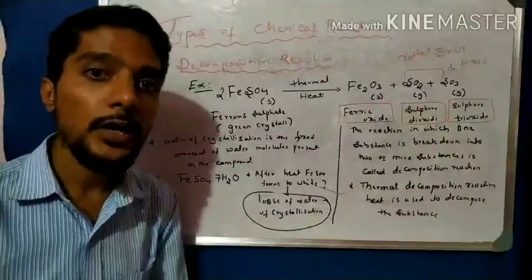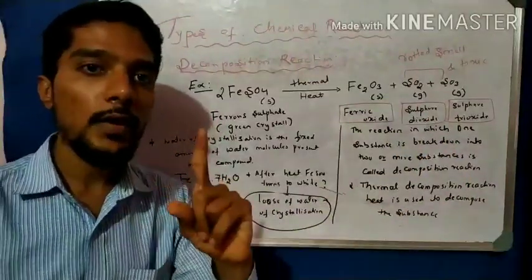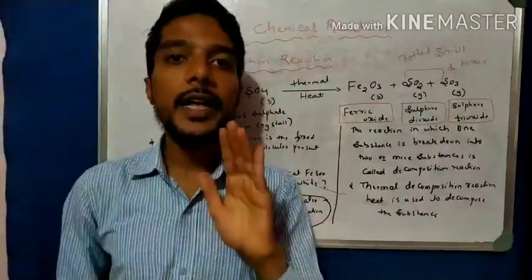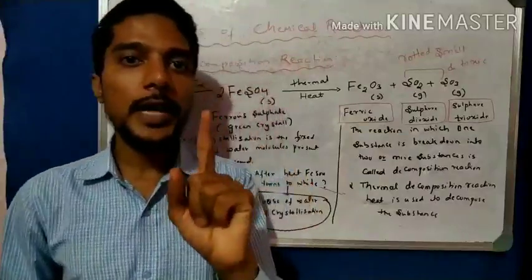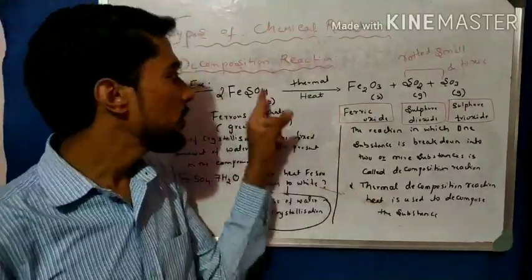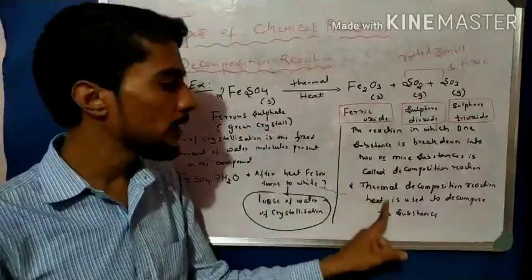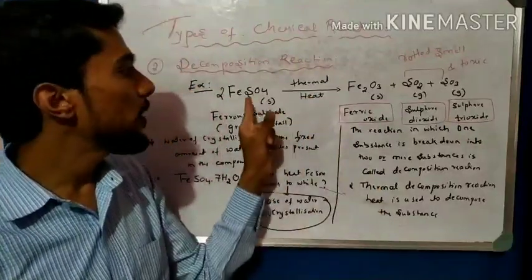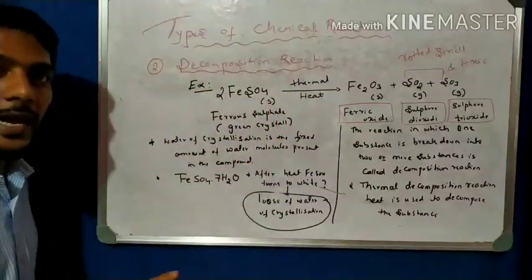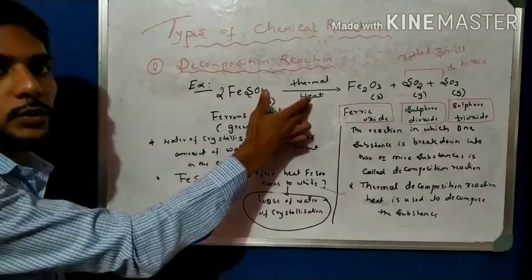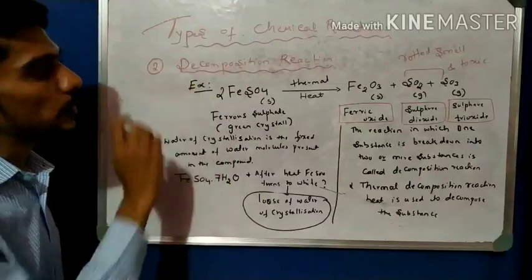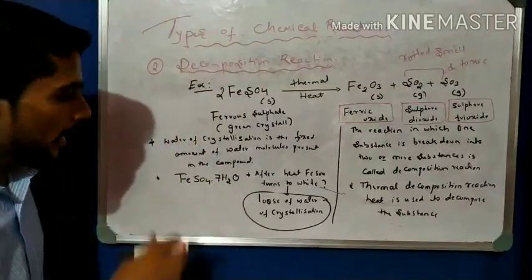Now again we have types of decomposition reaction. Number one type is the thermal decomposition reaction. In the examination they also ask to write the types of decomposition reaction. The reaction in which the substance is broken down by using heat is called a thermal decomposition reaction. The example is this FeSO4. I will take another example in which heat is used. Hope you understand all these points, and this point is very important.